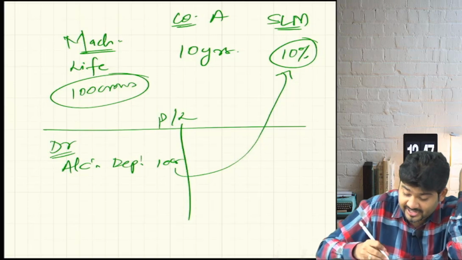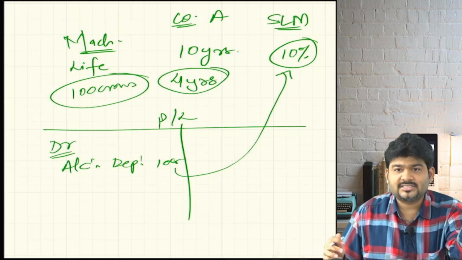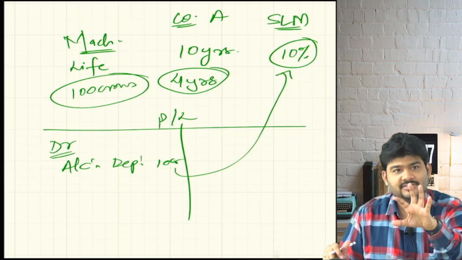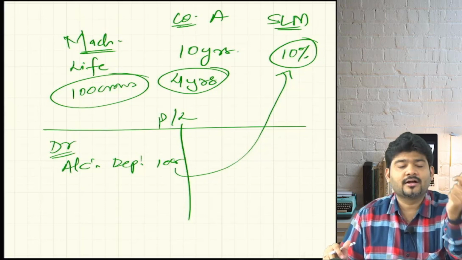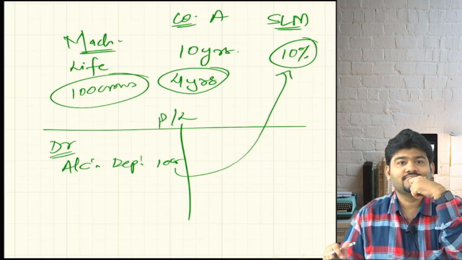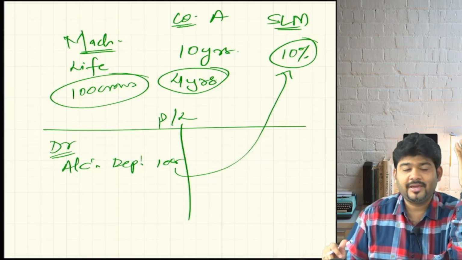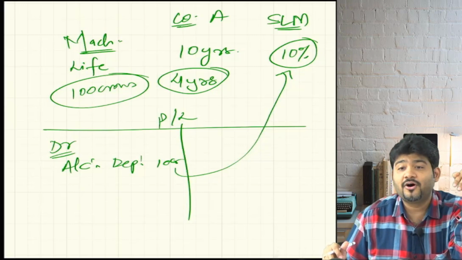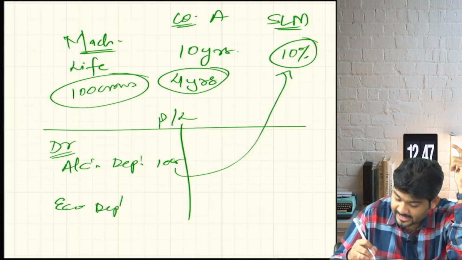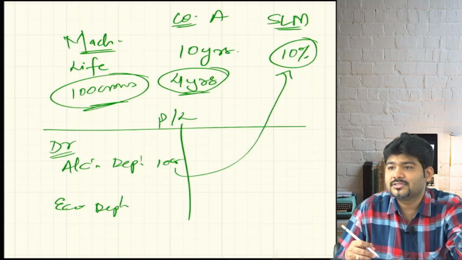Now over a period of time we are seeing that this machine will only have a 4 years life. On an average 10 years is correct, if the asset is used for 8 hours daily, which is general usage. But we are a company which wants to manufacture things quickly, and our machinery is running for 24 hours. So can I say it will not be able to survive for 10 years? It will survive only for 4 years. So economic depreciation will become how much? If we depreciate 100 crores over 4 years, correct, 25 crores.